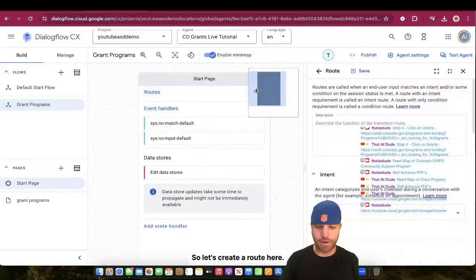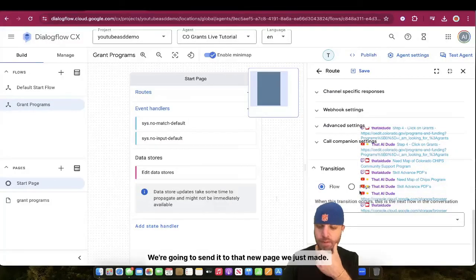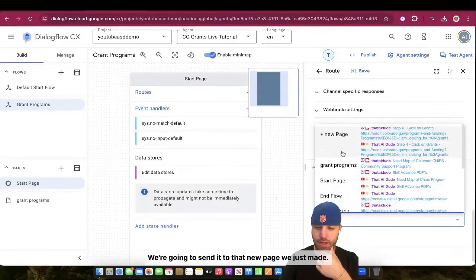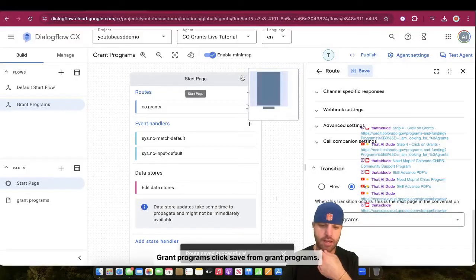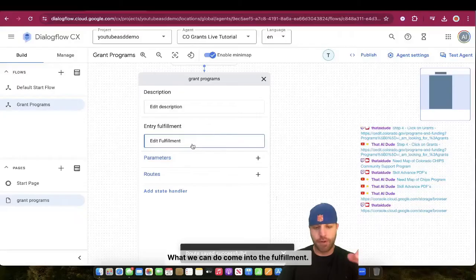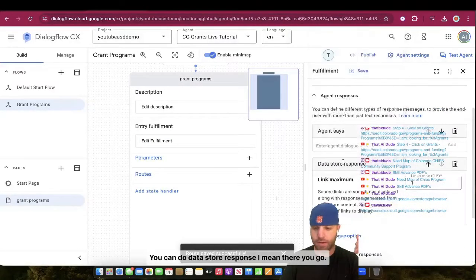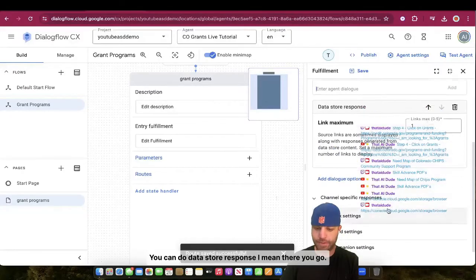So let's create a route here. We're gonna get that same intent, Colorado grants. We're gonna send it to that new page we just made, grant programs, click save. From grant programs, what we can do, come into the fulfillment. This is where your agent's gonna respond. You can do data store response. I mean, there you go, right?